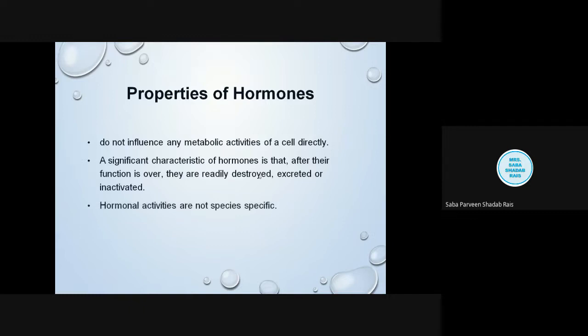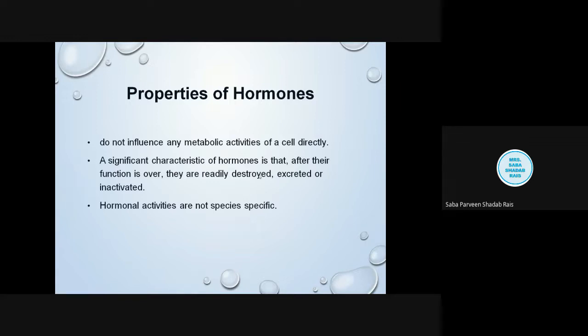Then when we talk about hormonal activity, you will be surprised that this is not species specific. That means these hormones, if extracted from some other animal, can work in other species. For example, if one species has a deficiency of any hormone, insulin or something, we can extract it from some other organism. This is the reason that diabetes is controlled by taking insulin from outside sources.